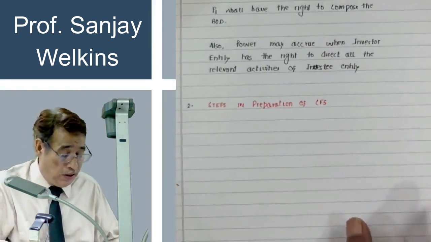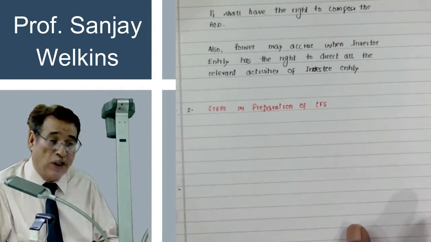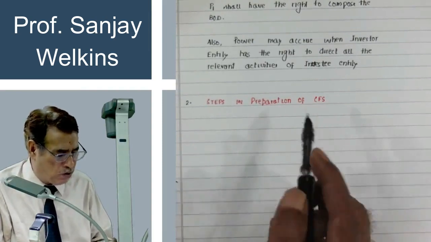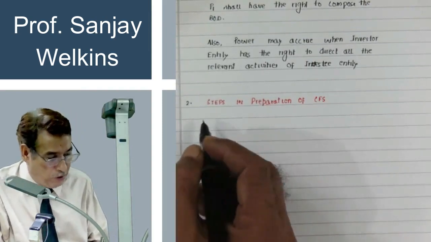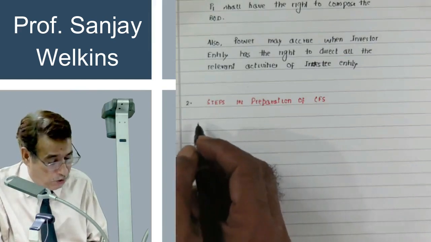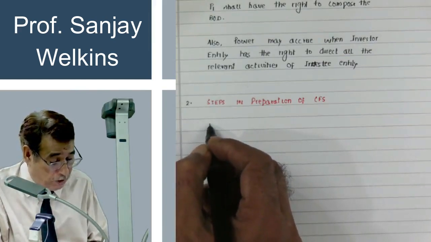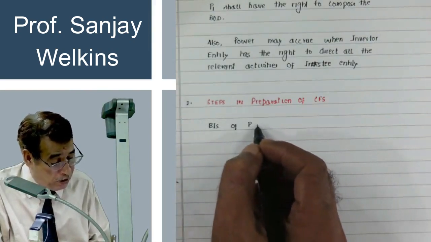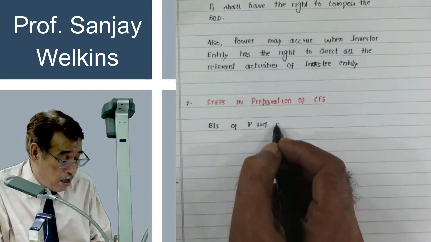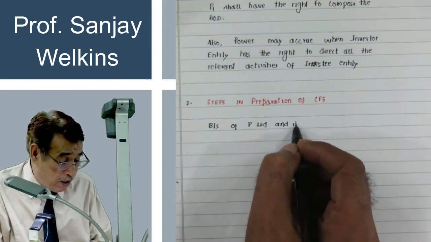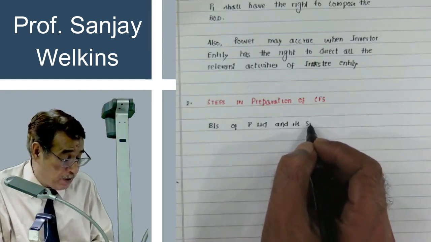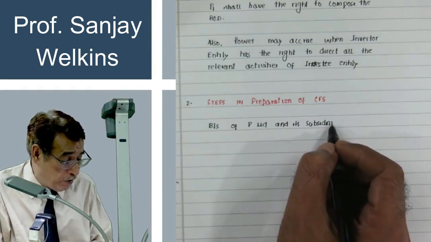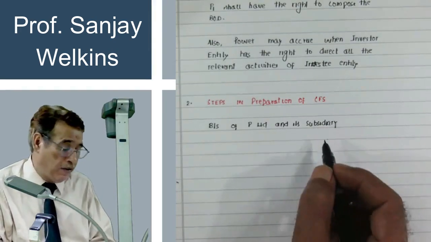Correct? So here I'm going to tell you, just pay attention. For simplicity's sake, I'm writing a sort of demo before you so that you understand it better, and please quickly note it down also. Let us say balance sheet of P Limited and its subsidiary S Limited. Since I have written the word subsidiary, automatically it means P Limited has control of this entity.